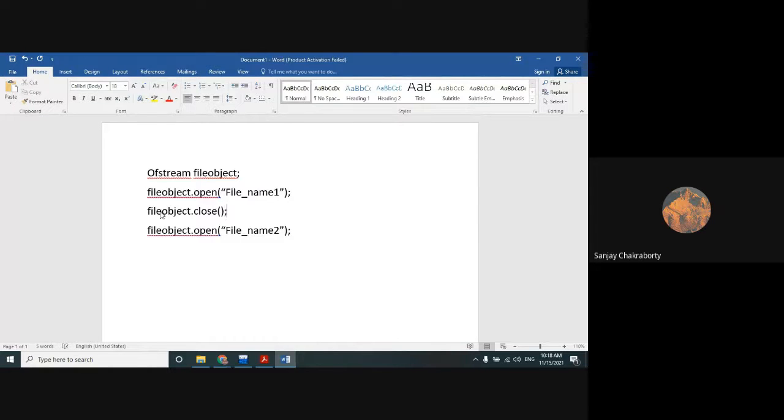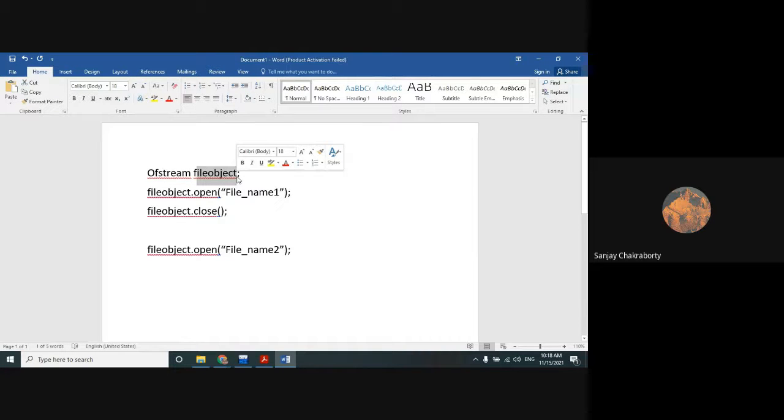You don't need to write the statement again to create the file object. This statement acts like a universal statement in your source code. You define it only once, and you are free to use this file streaming object throughout the program any number of times.